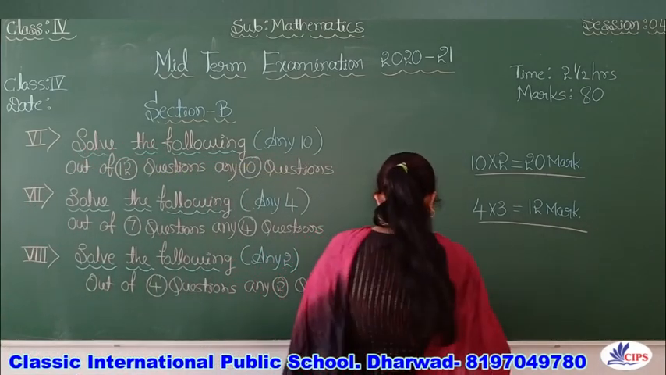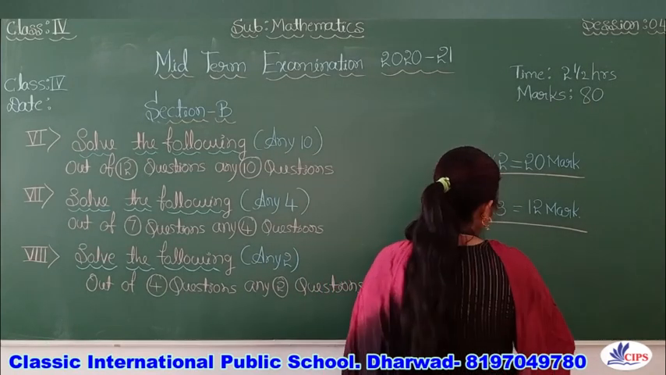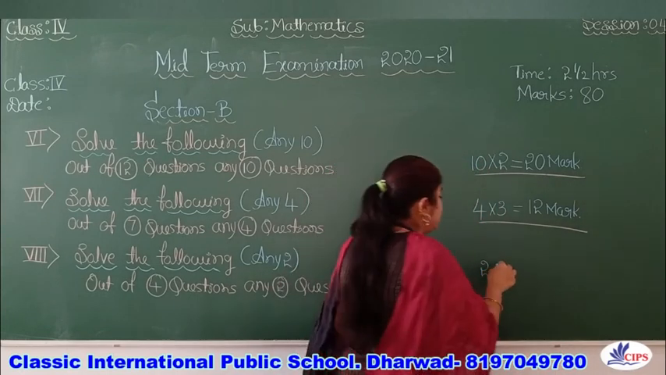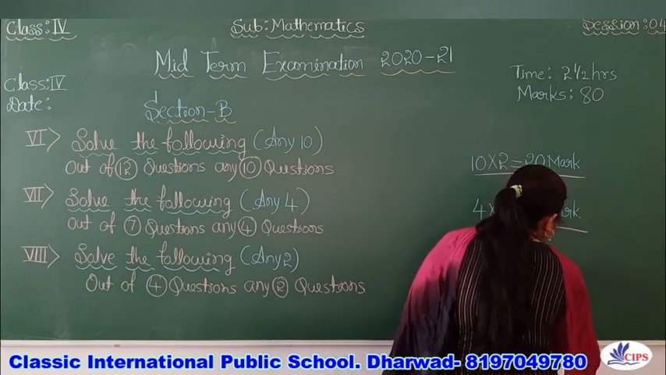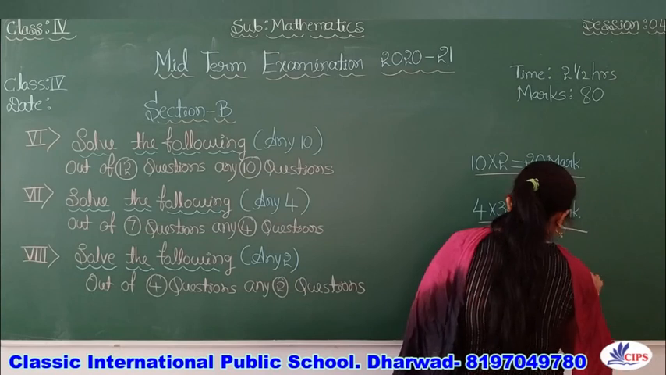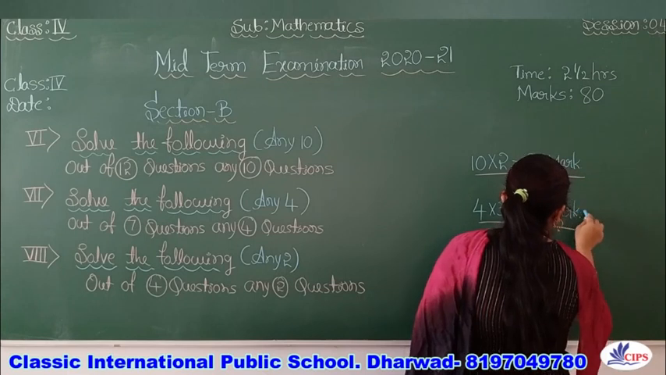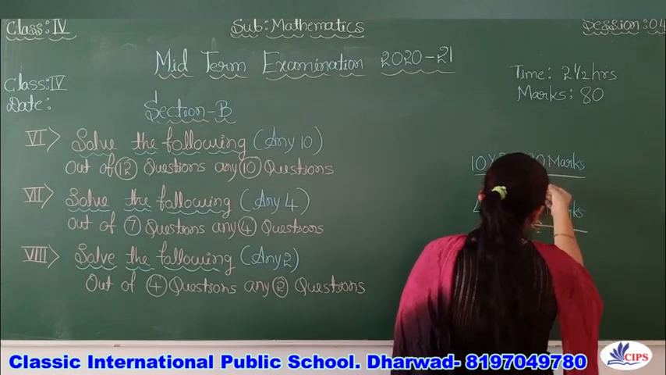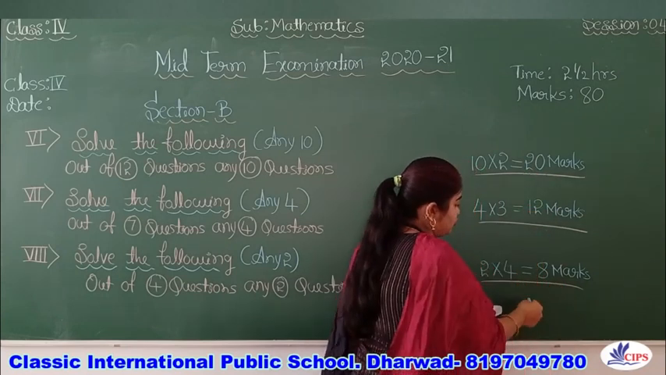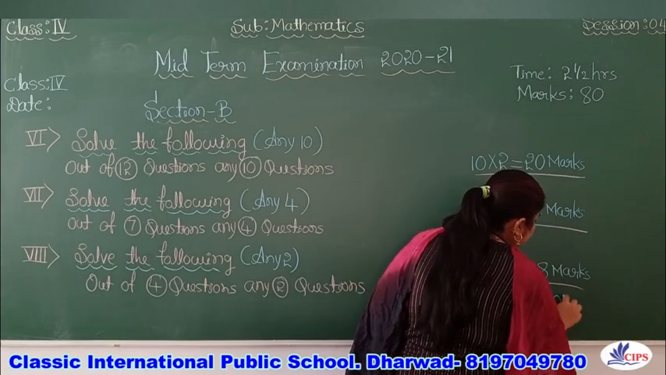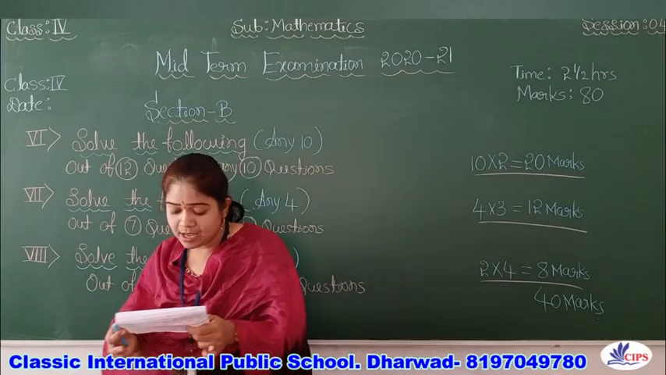So you are attempting 2 questions of 4 marks, right? So how many? 8 marks. 8 marks, 12 marks and 20 marks. So calculate. Yes, it is 10. So 10, 20, 12 and 8 altogether make 40 marks. So now it is clear, I think.